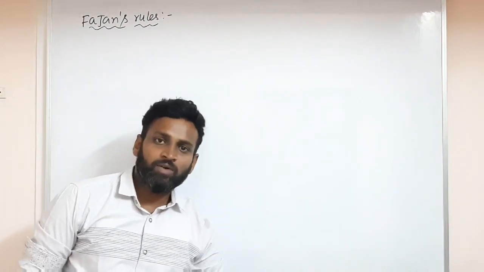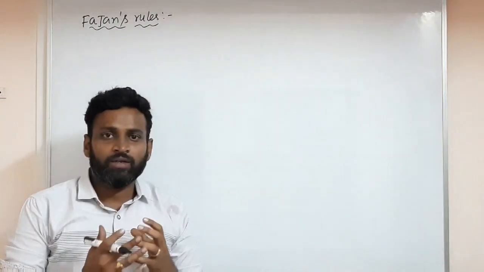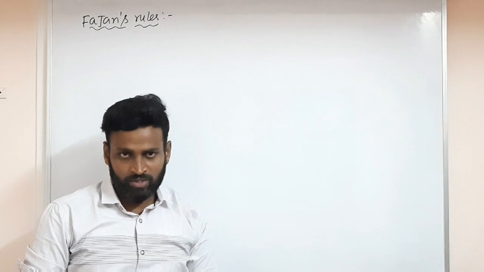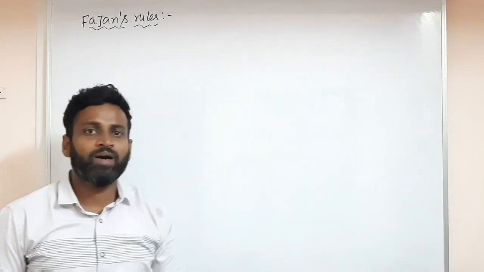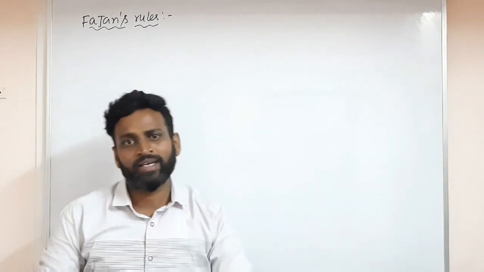Now we will discuss Fajan's rules, which give information about the compounds that have covalent character, that have ionic character, that have more ionic character, and that have less ionic character.